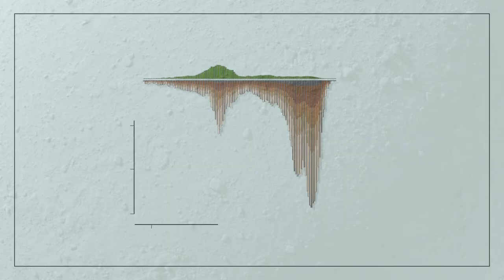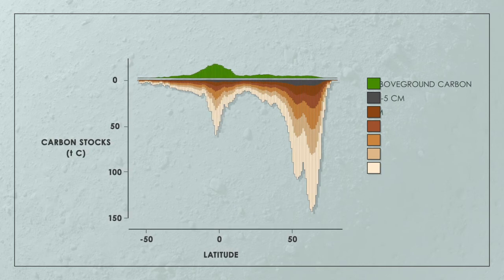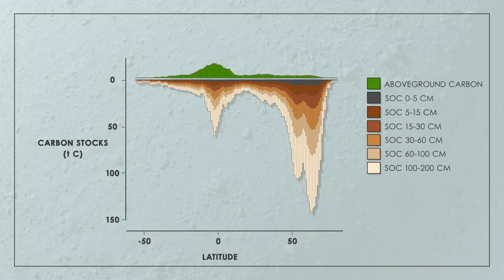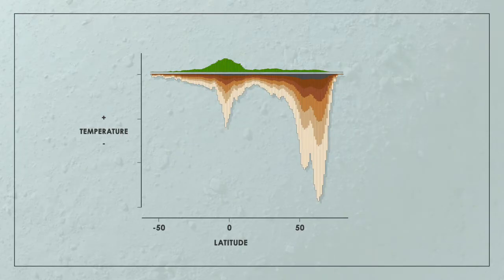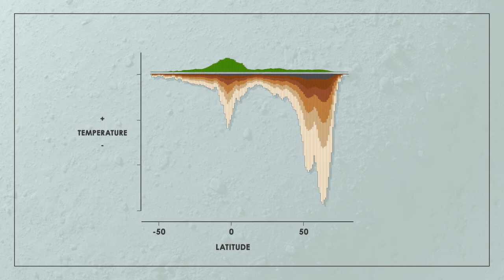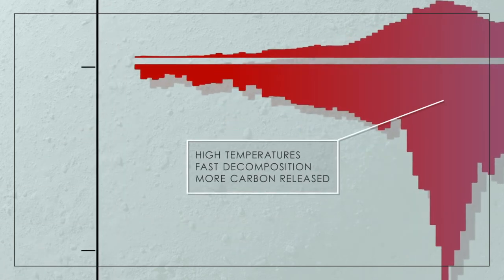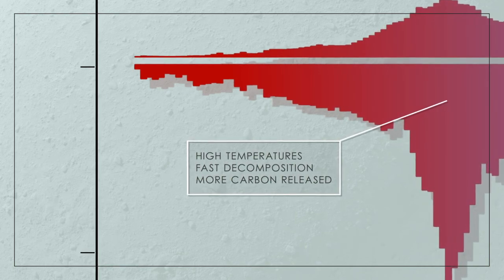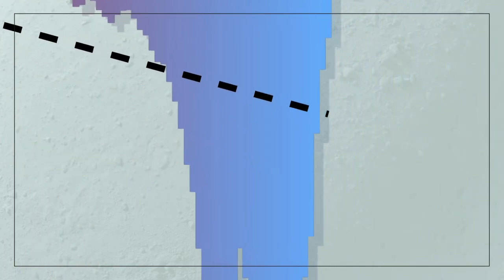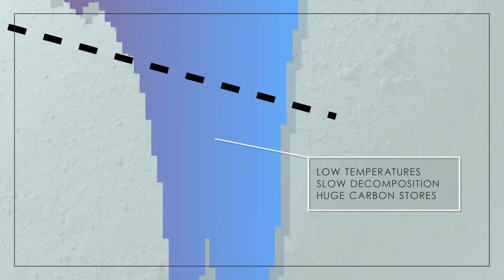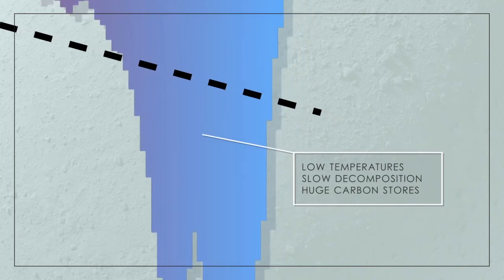And what it shows is the amount of carbon that's stored above ground in living plant material versus the amount of carbon that's stored below ground in soils and microbial biomass. So we see that the accumulation of carbon on land is negatively correlated with the temperature of that ecosystem. That means in warmer ecosystems, we have faster decomposition by the soil organisms, and that means carbon is released more into the atmosphere. Which also means that in cold areas, we see this huge accumulation of undecomposed material.